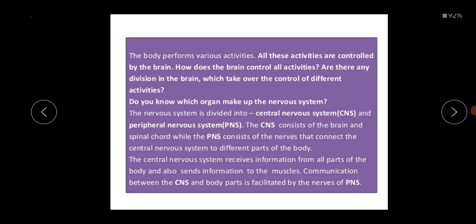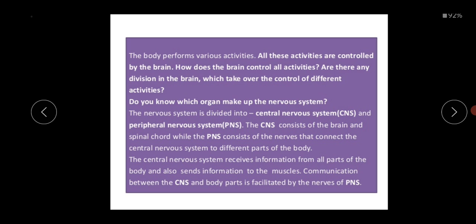So how does the brain control all the activities? This is a very interesting thing, that the brain is controlling each and everything. We all know that. But how does the brain control all the activities? Are there any divisions in the brain which take over the control of different activities?